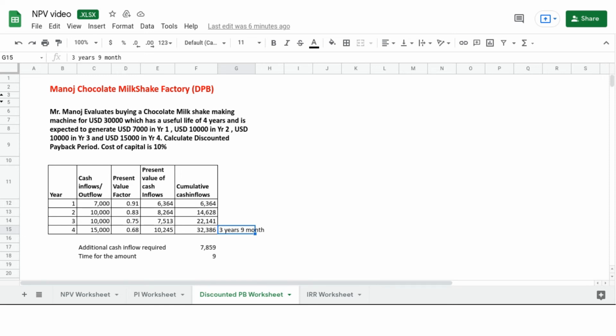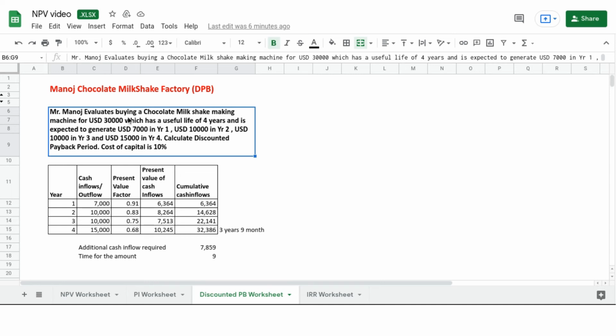This sum is also similar to earlier sums, where Mr. Manoj evaluates buying a chocolate milkshake making machine for USD 30,000, which has a useful life of 4 years and is expected to generate cash flows of 7,000 in year 1, 10,000 in year 2, 10,000 in year 3, and 15,000 in year 4. We are expected to calculate discounted payback period assuming cost of capital is 10%.